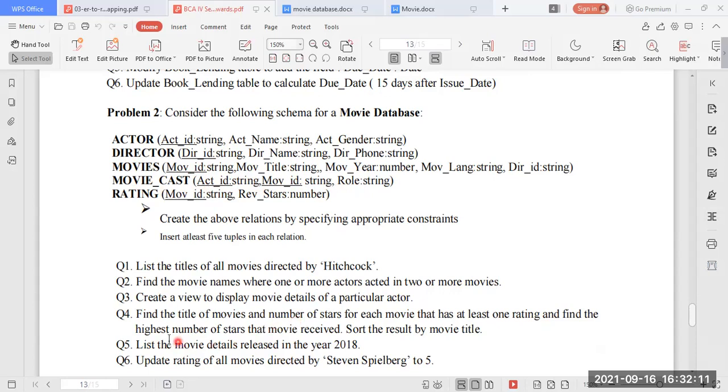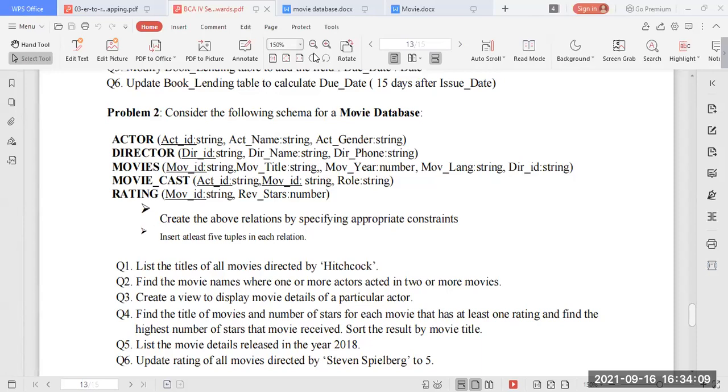Then find the titles of movies and the number of stars for each movie that has at least 1 rating, and find the highest number of stars that movie received. Sort the result by the movie title. This fourth query I will discuss once the values have been entered.